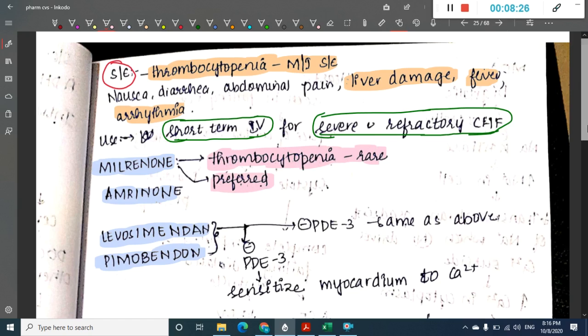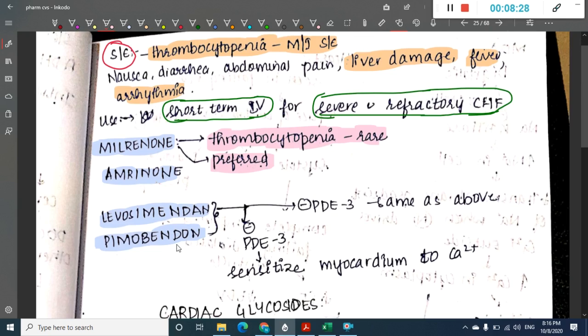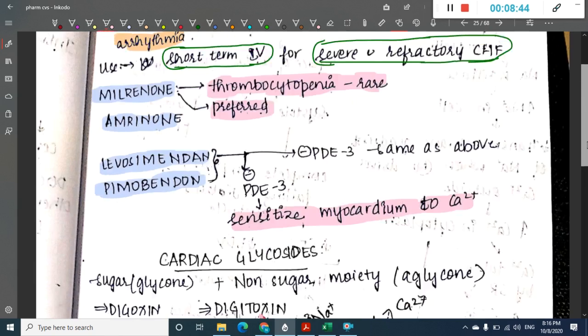Then levosimendan and pimobendan inhibit phosphodiesterase 3 and also have one more action, that is, they sensitize the myocardium to calcium also. So this is about phosphodiesterase 3 inhibitors or inotropes.